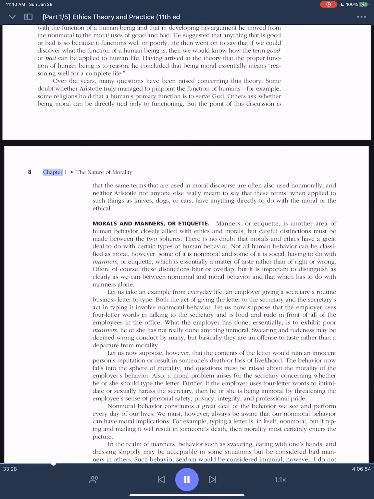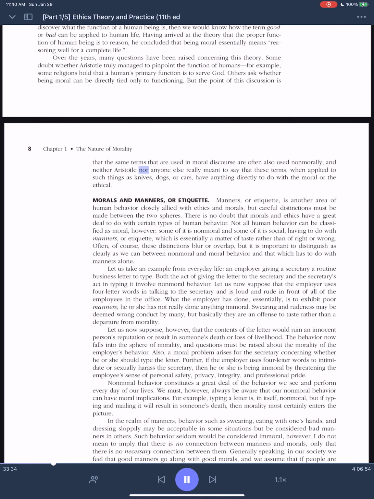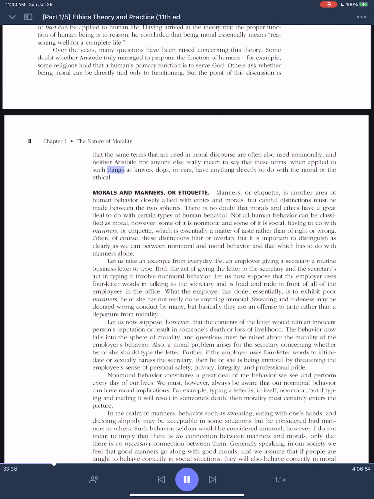But the point of this discussion is that the same terms that are used in moral discourse are often also used non-morally, and neither Aristotle nor anyone else really meant to say that these terms, when applied to such things as knives, dogs, or cars, have anything directly to do with the moral or the ethical.